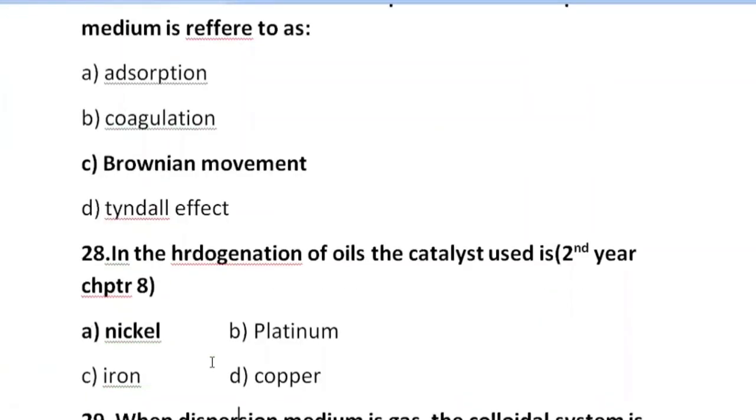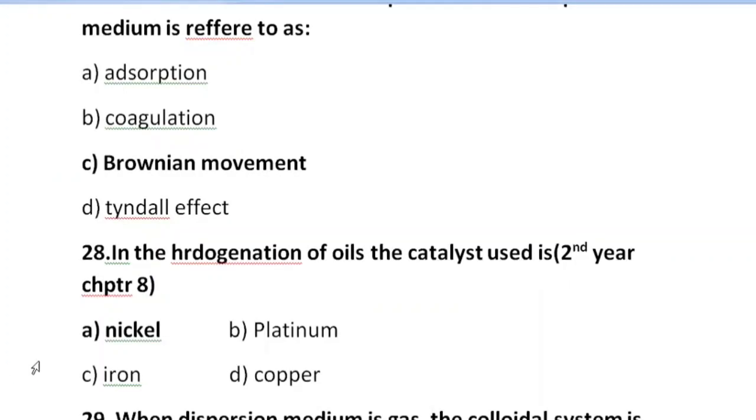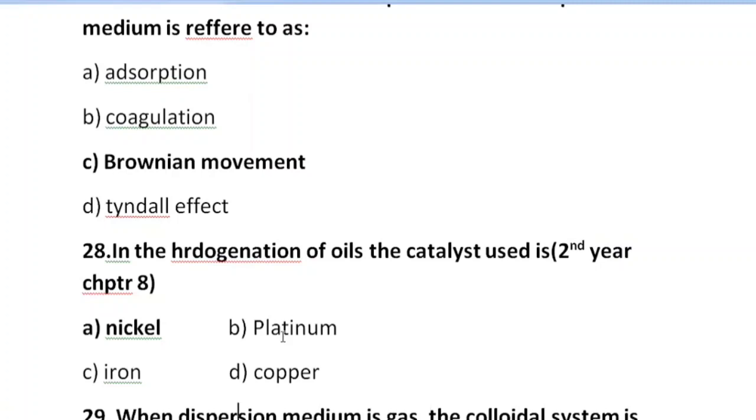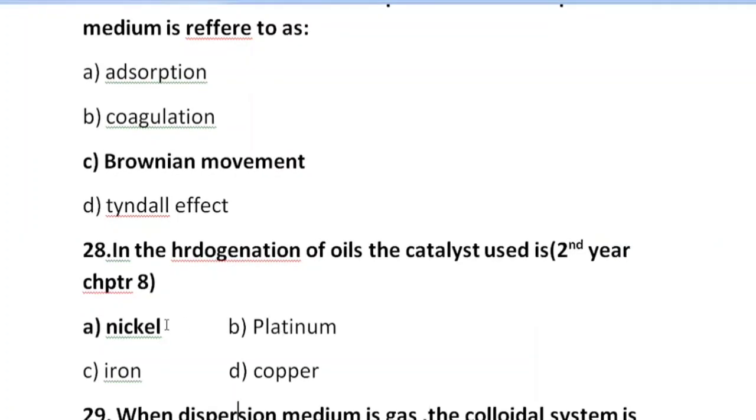28th MCQ is: in the hydrogenation of oils, the catalyst used is nickel, platinum, iron or copper. A option is correct here, that is nickel. Platinum and palladium are also used, but these two catalysts are very expensive. So on industrial scale, we use nickel. So A option is correct here.